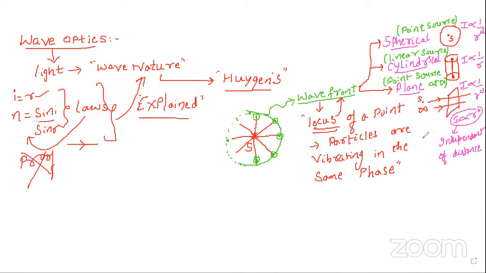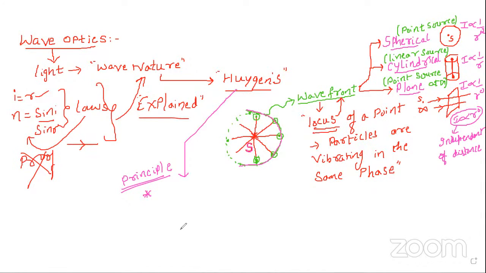Then, what exactly does the Huygens principle tell us? What is the basic statement of Huygens? Whenever you consider a source, because of this disturbance you get a wavefront. What is this wavefront? It is the locus of the points where the particles are vibrating in the same phase.